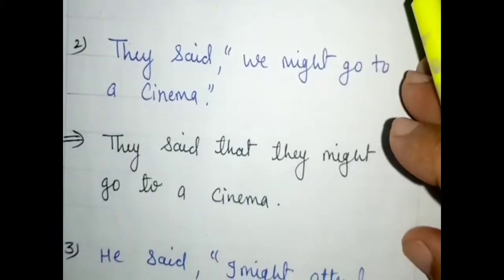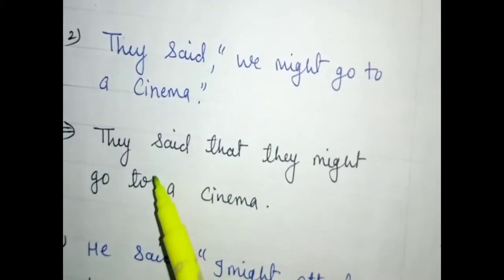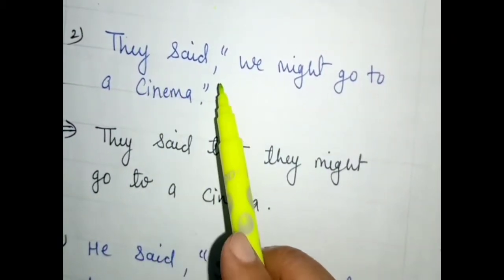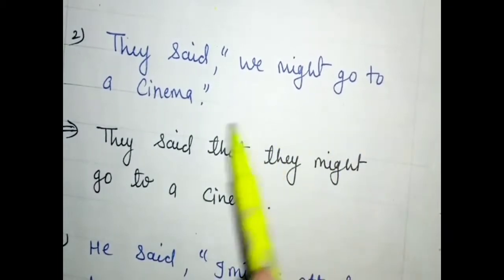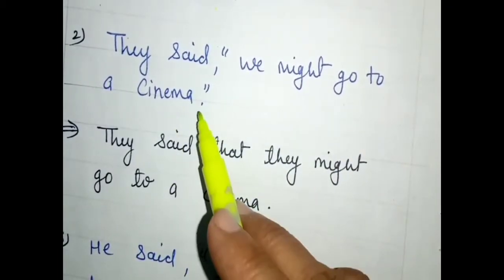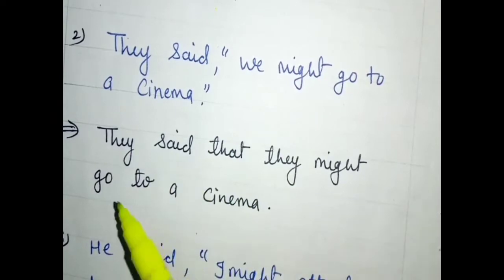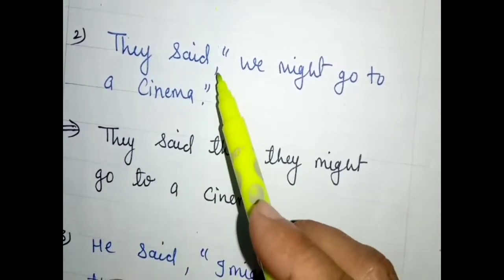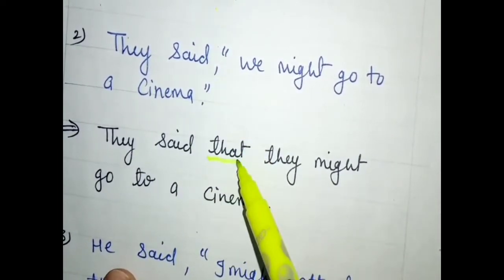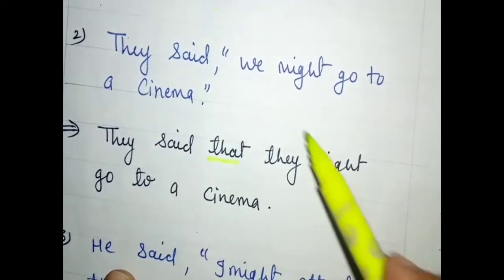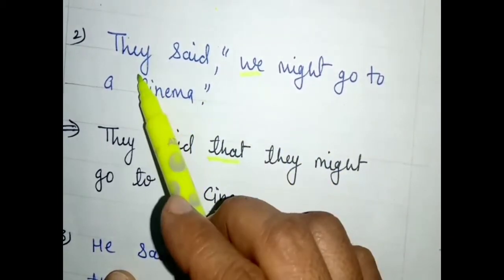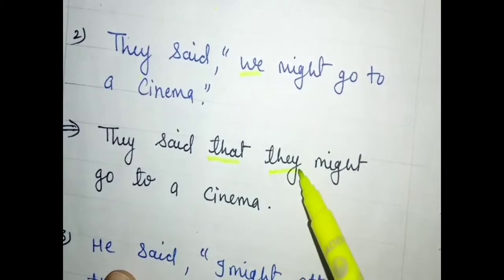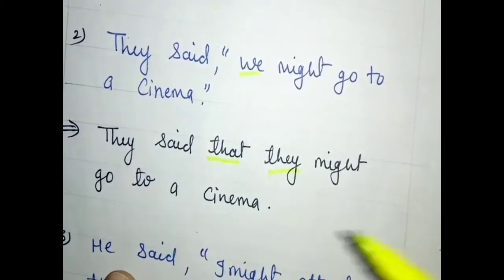Okay. See another example. They said, "We might go to a cinema." Inverted comma, close. Just change it. They said, in place of comma and inverted comma, that. They said that. For we we will apply they according to the subject. They might go to a cinema.